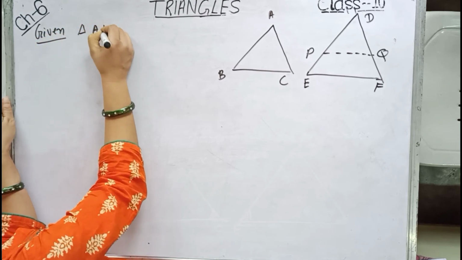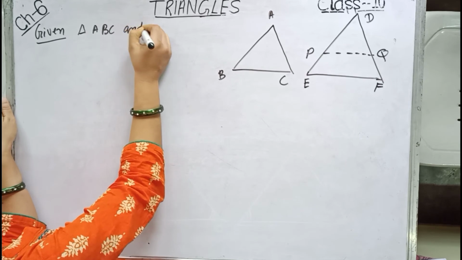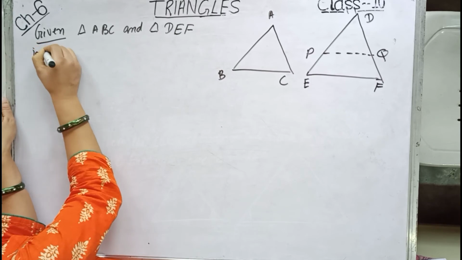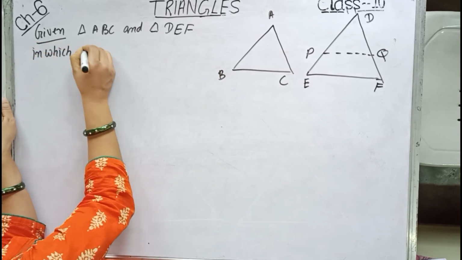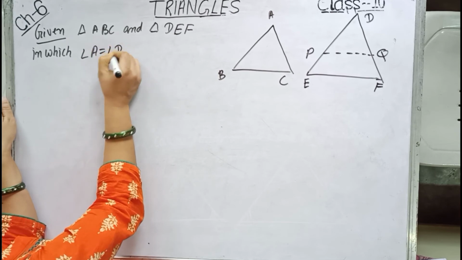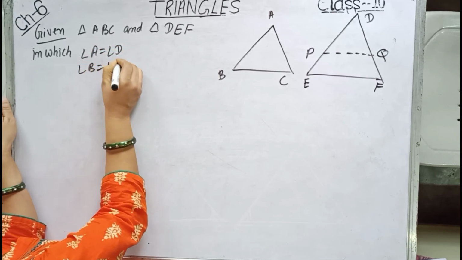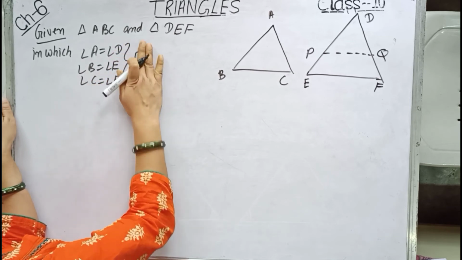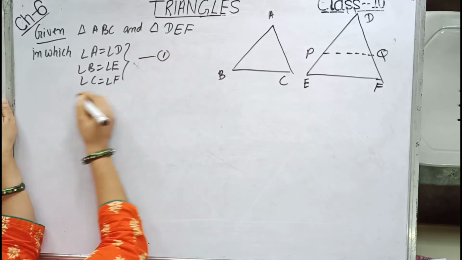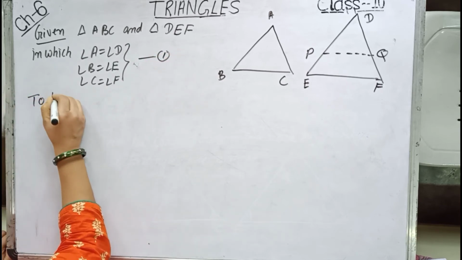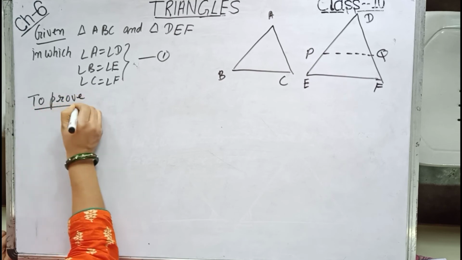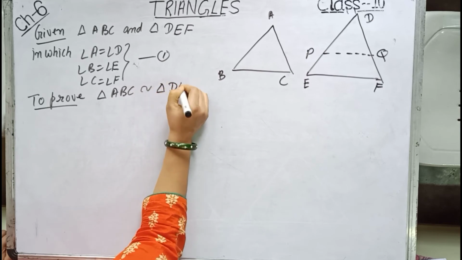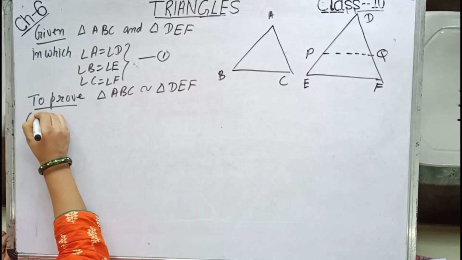Given: triangle ABC and triangle DEF, in which angle A equals angle D, angle B equals angle E, and angle C equals angle F. Let us make it 1. To prove: triangle ABC is similar to triangle DEF. Construction.